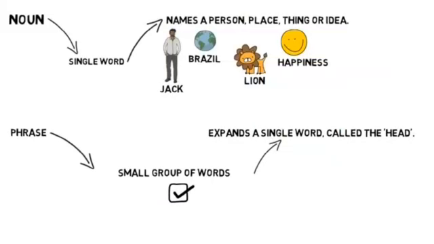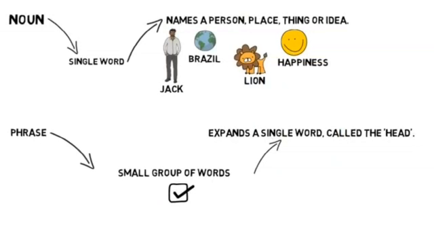So now, what is a noun phrase? It expands a single word called the head. How can we add something to these phrases? The noun phrase acts in a sentence just as the noun acts in a sentence, but it expands the single word called the head. When we add something to this noun, that becomes the noun phrase.